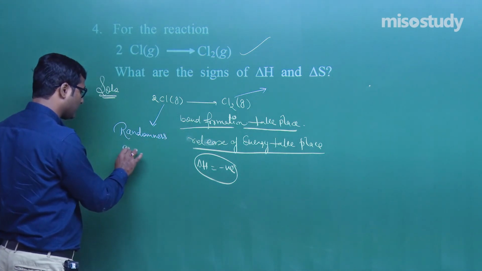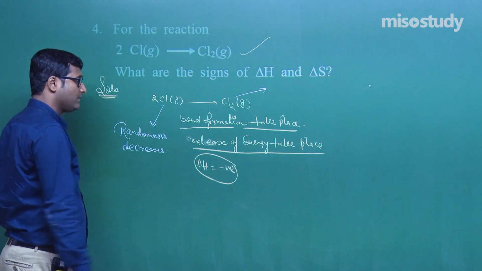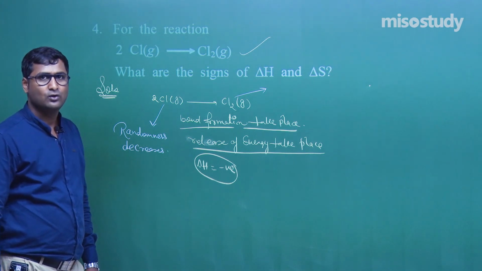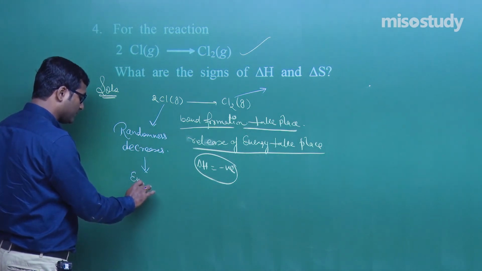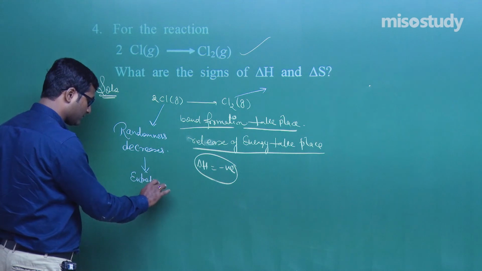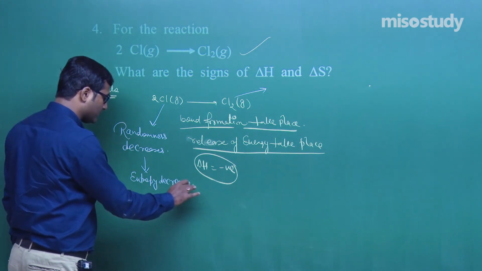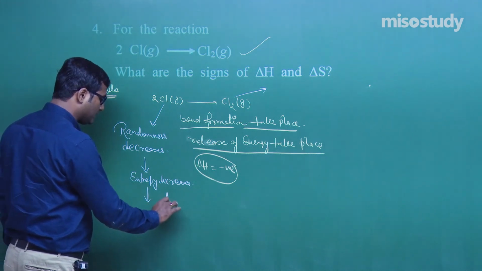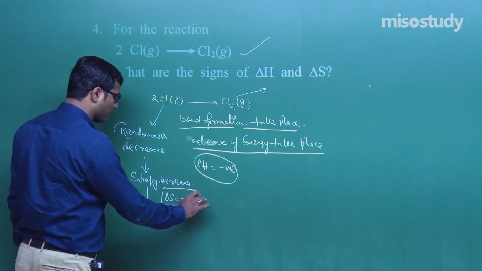Again I am telling, the randomness here decreases. If randomness decreases, then what do we observe here? That is the entropy decreases. Entropy decreases, that is delta S becomes negative, not positive.